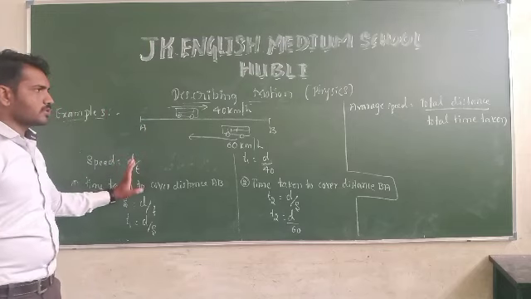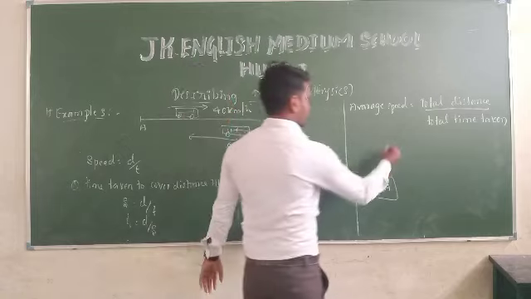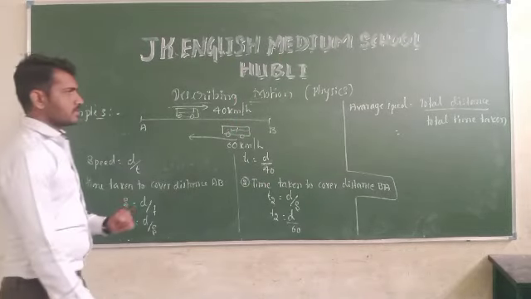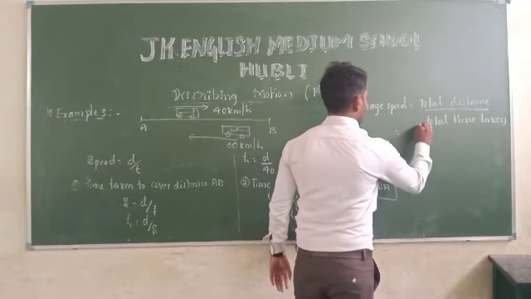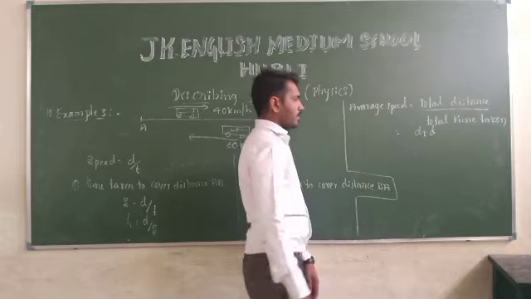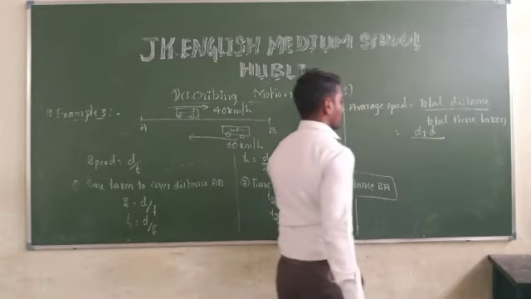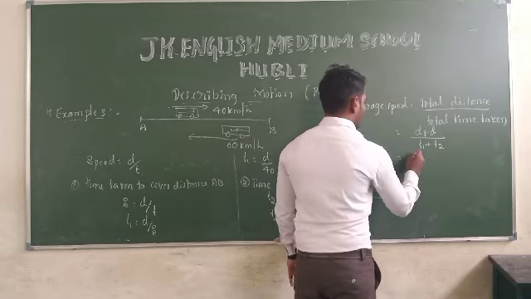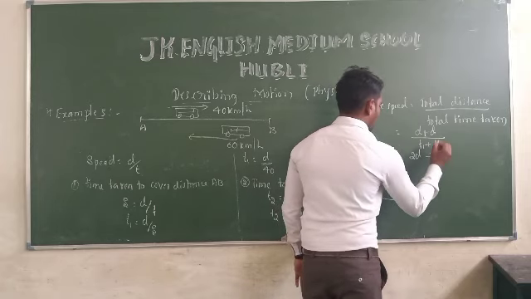So do it in this way. First, the total distance: A to B is D, and while coming back there is also D. So it is 2D divided by T1 plus T2.